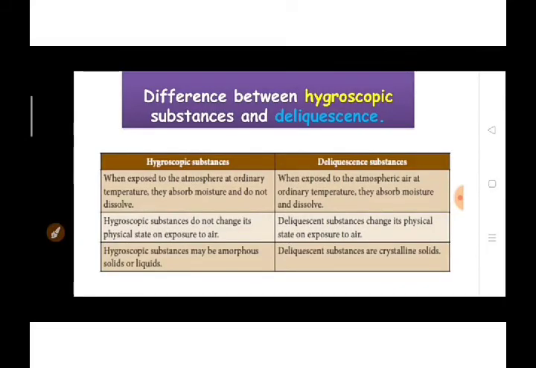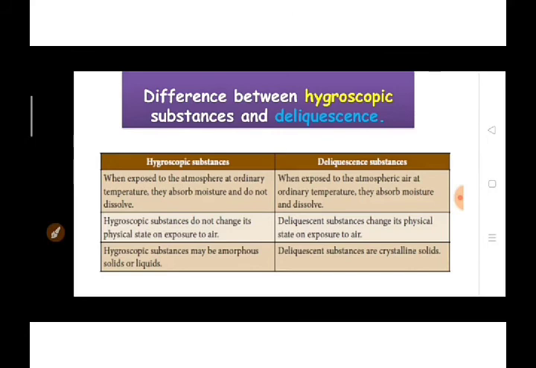Students, now let us see the differences between hygroscopic substances and deliquescent substances. When a hygroscopic substance is exposed to the atmosphere at ordinary temperature, it will absorb the moisture, but it doesn't dissolve.